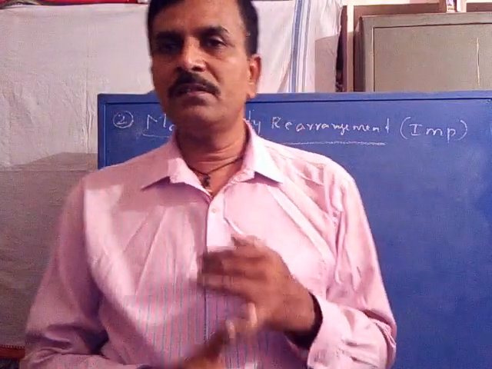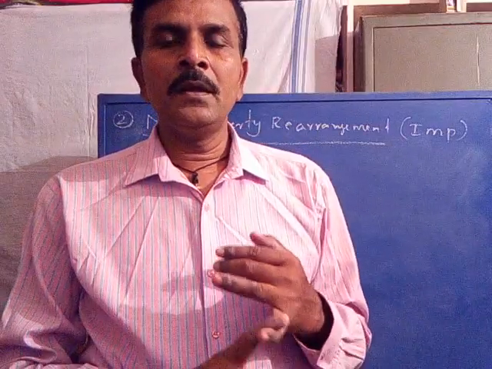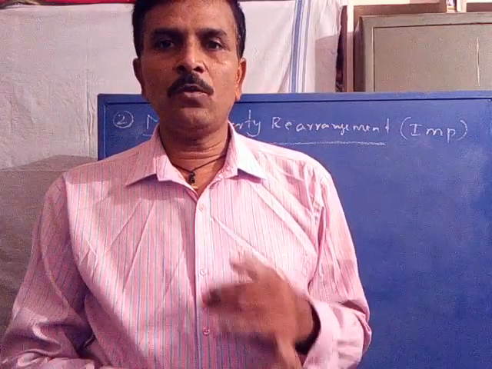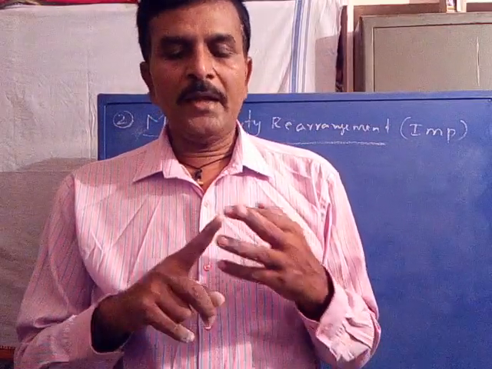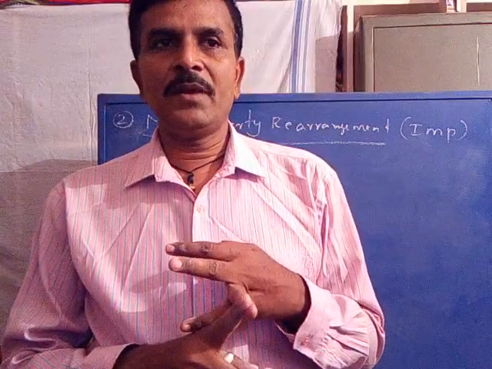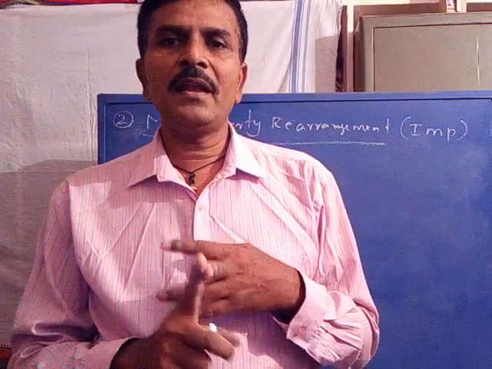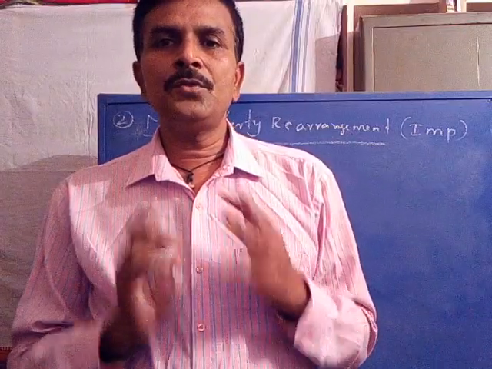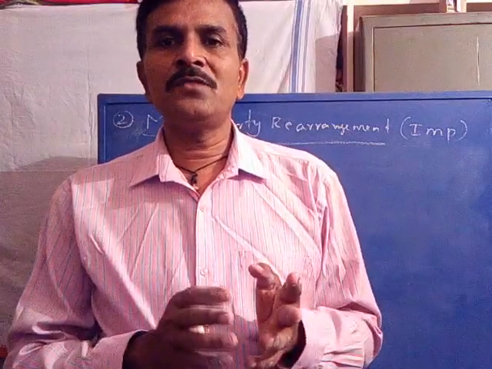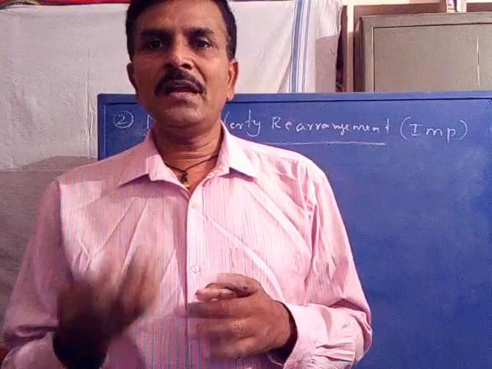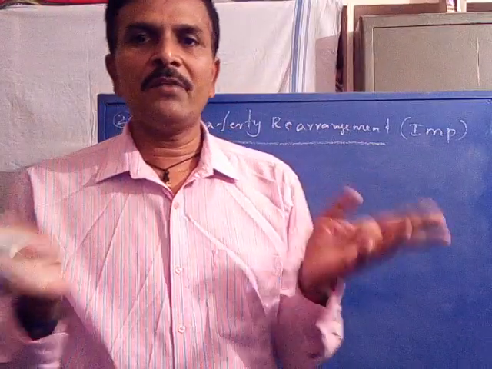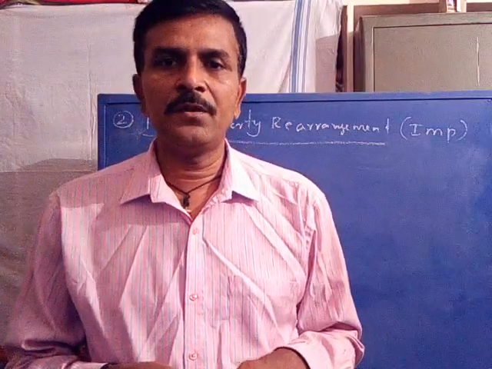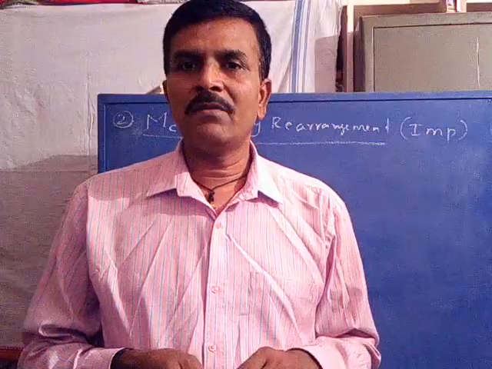It is important in mass spectrometry. And what is the skeletal requirement? The molecule should consist of an unsaturated system with at least one gamma hydrogen. Otherwise, there is no McLafferty rearrangement. So this is the skeletal requirement.